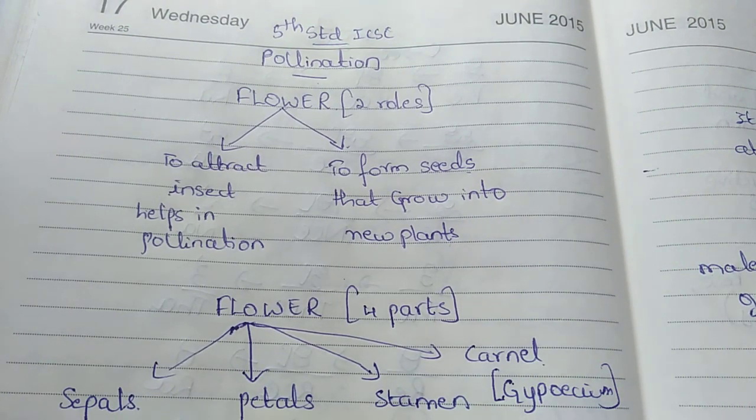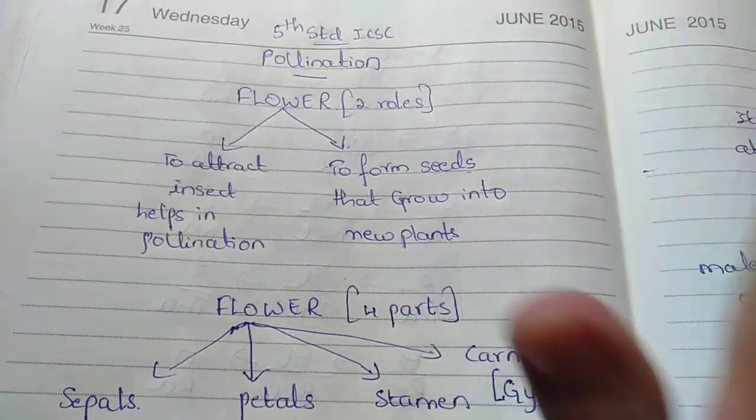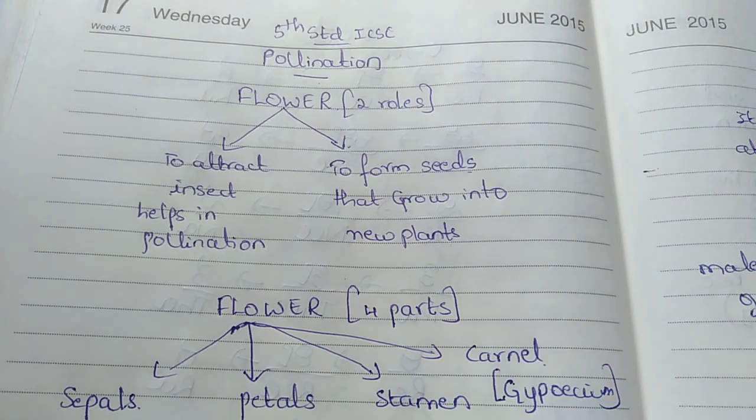No one knows what pollination is, but I can tell you one thing: the flower is totally linked to pollination. So first, we have to learn what a flower is, then we'll come to know what pollination is. So first let me come across the flower.